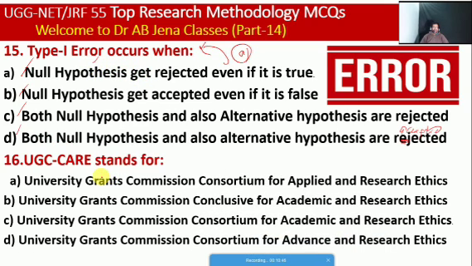So next one we will see: UGC-NET stands for, or everybody is interested to publish their research paper in a UGC-NET listed journal. Whether UGC-NET stands for what is this? A, the University Grants Commission Consortium for Applied and Research Ethics. B, the UGC Grants Commission Conclusive for Academic and Research Ethics. C, the University Grant Commission Consortium for Academic and Research Ethics. D, the University Grant Commission Consortium for Advanced and Research. So friends, here C is the right option.